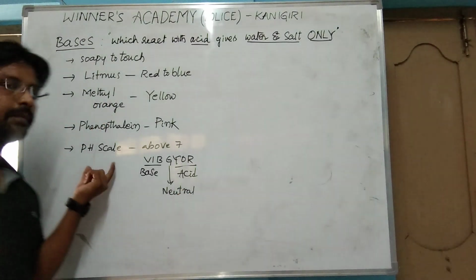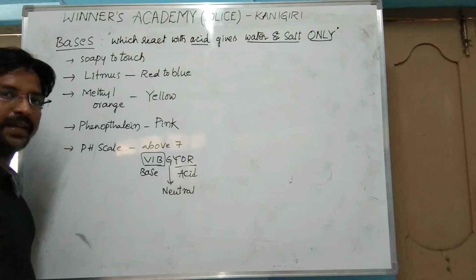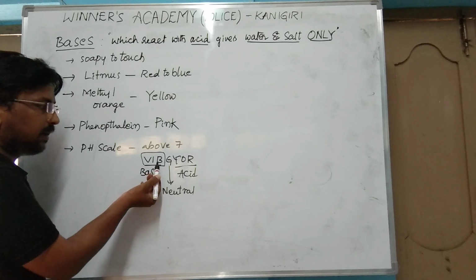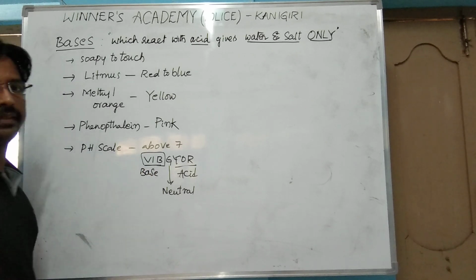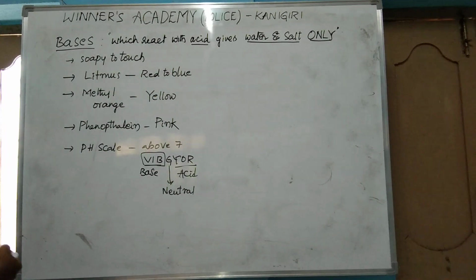So this is the pH scale. That's why bases show a pH greater than 7, which means they can form colors like blue, indigo, violet. So this is about the pH scale. Right, next one.